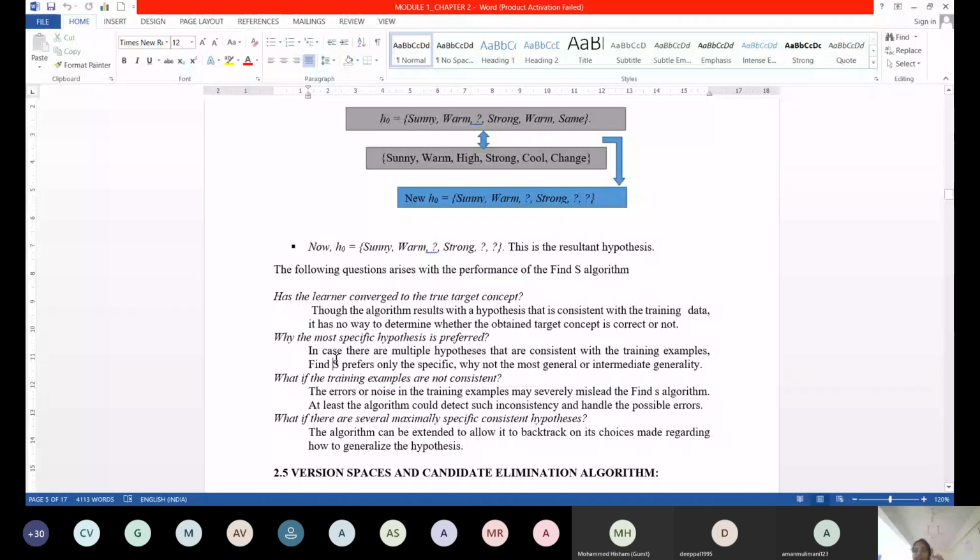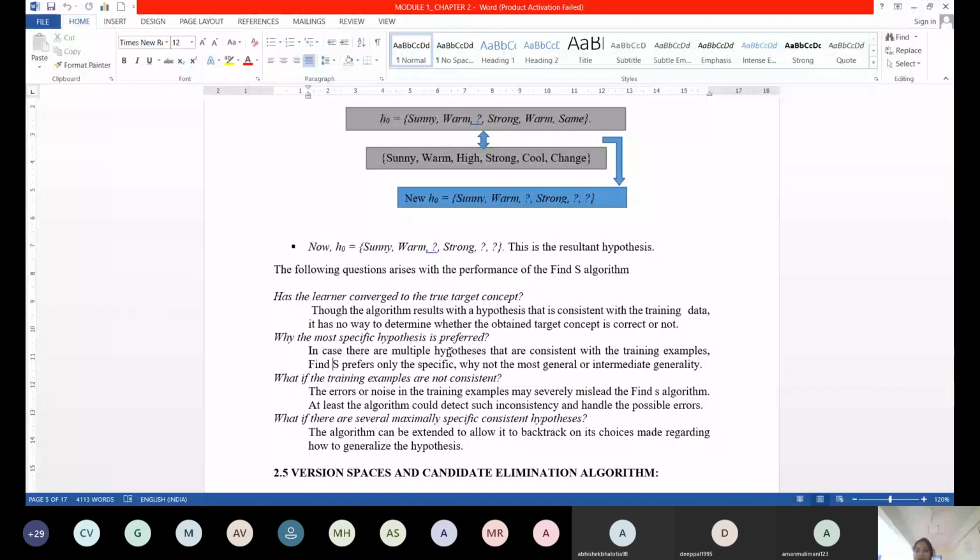For every positive sample that I have considered in FINDUS, my specific region is shrinking towards general. Do you agree with this? Yes, ma'am. What about the general region shrinking? I didn't consider negative samples. Then how could I say which is my consistent space of hypotheses?